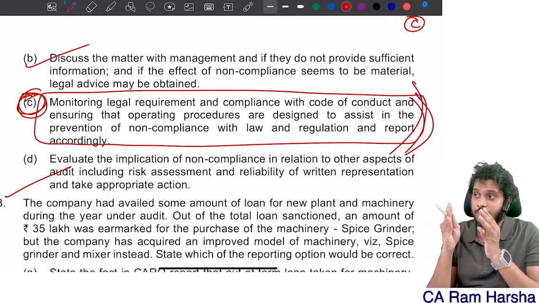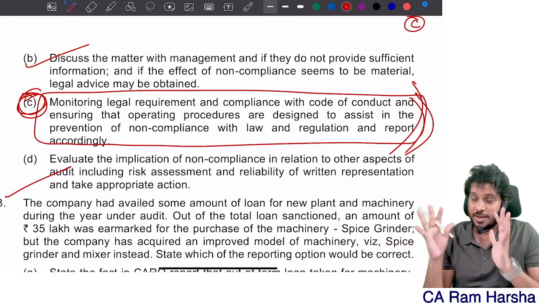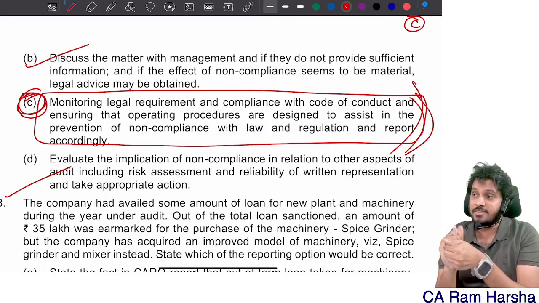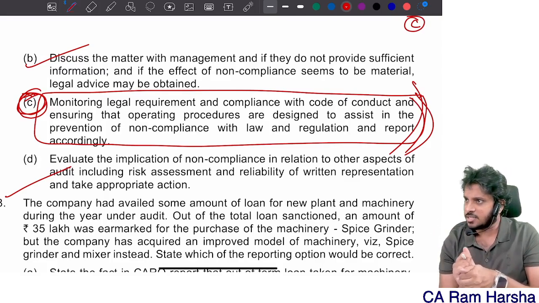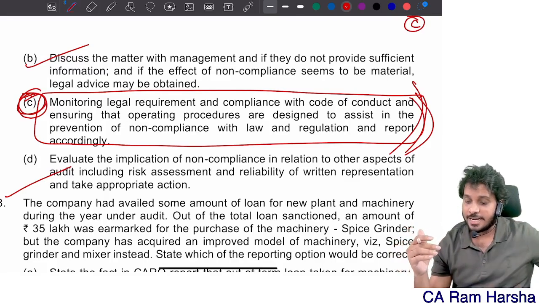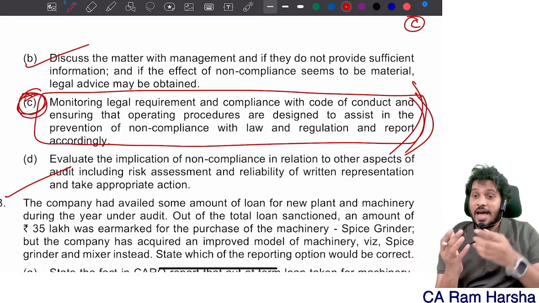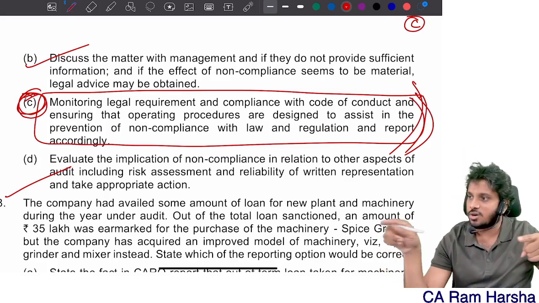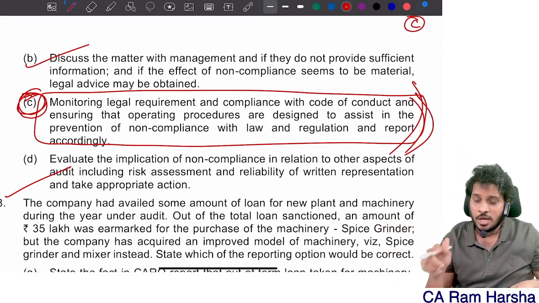What processes, policies and procedures the company implemented to ensure that they have a system of identifying laws that are applicable. They have a system of complying with those laws and regulations. They maintain a legal register. They monitor legal requirements and compliance with the code of conduct and take action on the employees who are failing to comply with the code of conduct. Yes or no? All that we will do. Yes or no?